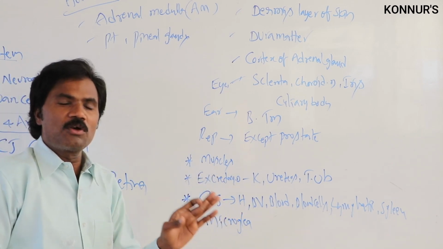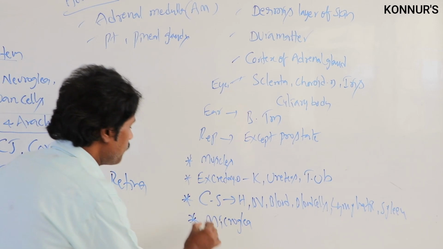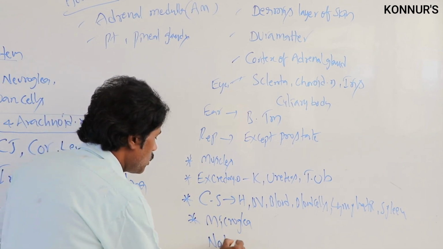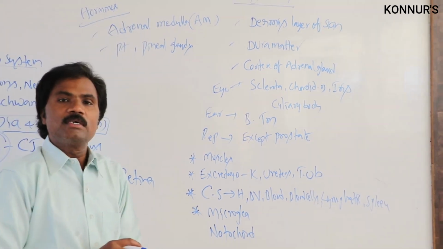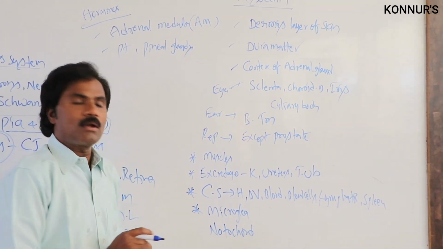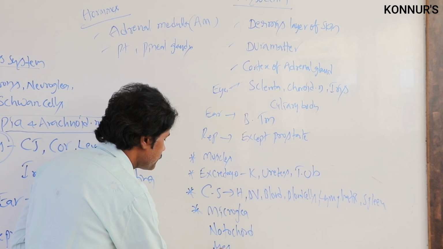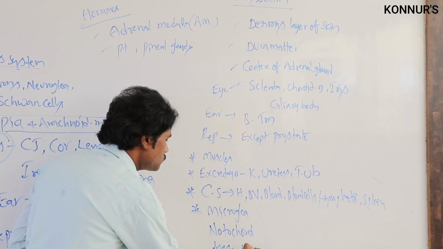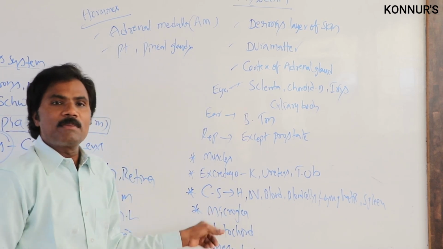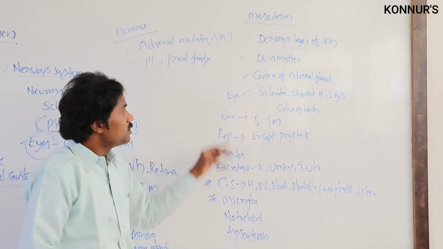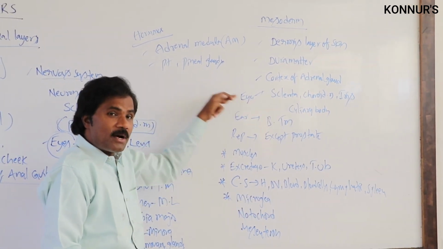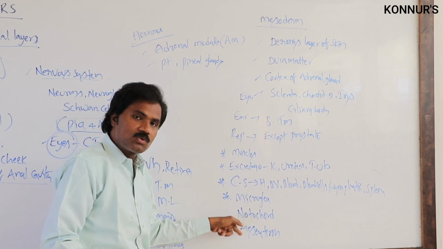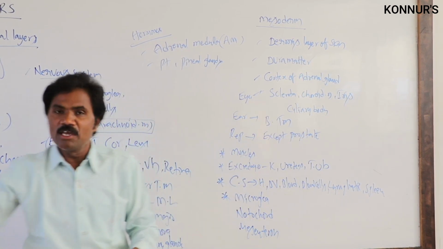It is also present in the notochord, mesenteron, and some additional parts. That means these parts, apart from the comparison, are also formed in the mesoderm.